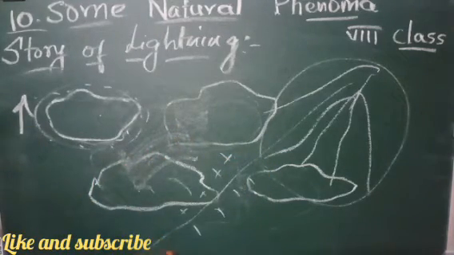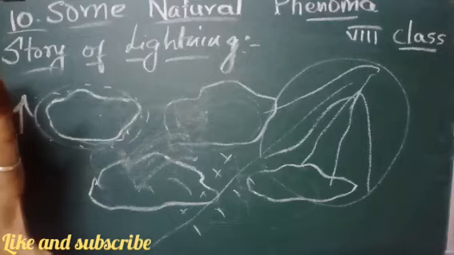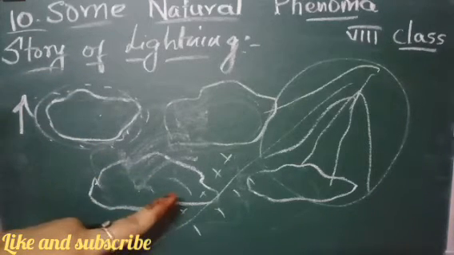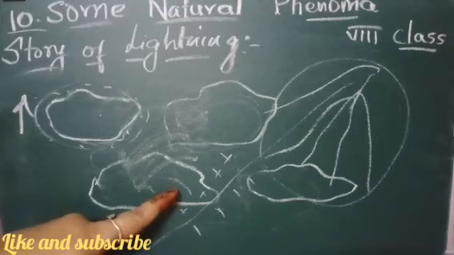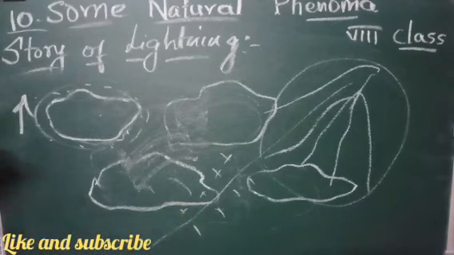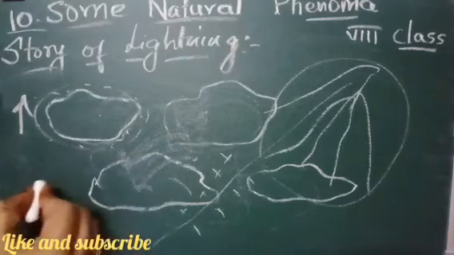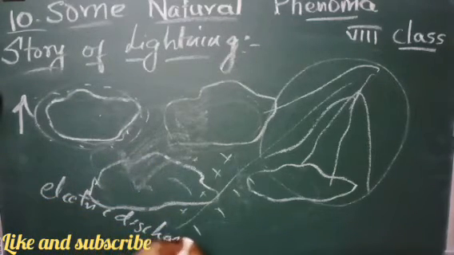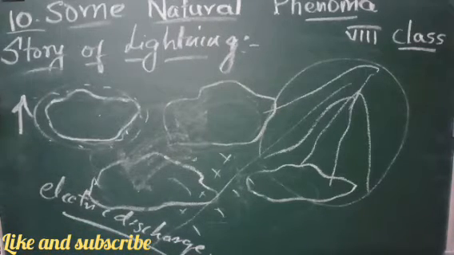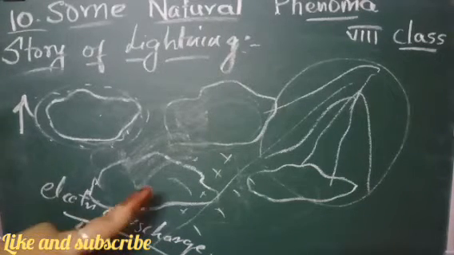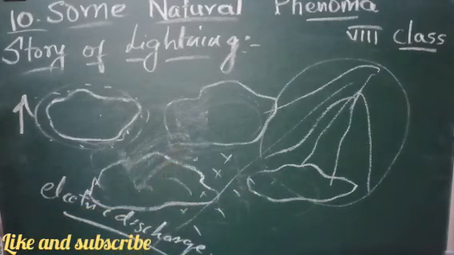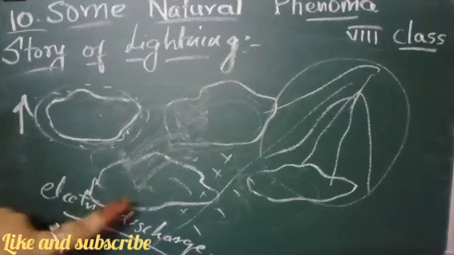It will also create a huge sound. Because of the streak, this light and sound is produced, which we see, and it is called an electric discharge. The process of electric discharge occurs between two or more clouds, or between cloud and earth. When it is falling on earth, it occurs between cloud and earth.